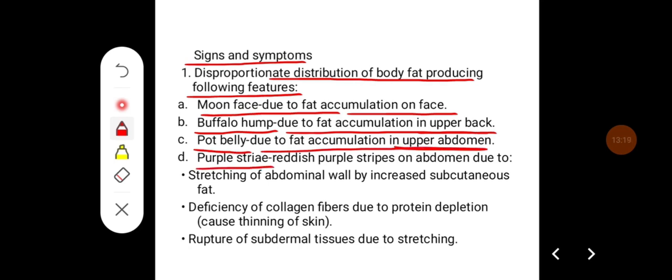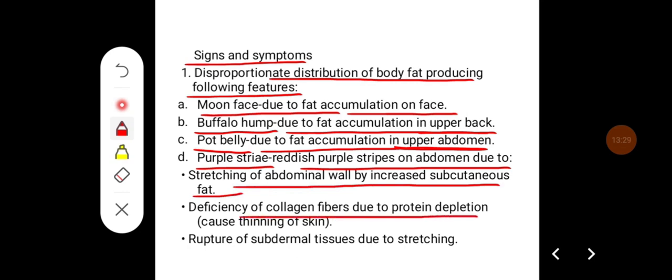Purple striae are seen, which are reddish purple stripes on the abdomen due to the stretching of the abdominal wall by increased subcutaneous fat. It is also due to the deficiency of collagen fibers due to protein depletion, which causes thinning of the skin, and this also occurs because of the rupture of subdermal tissues due to the stretching.